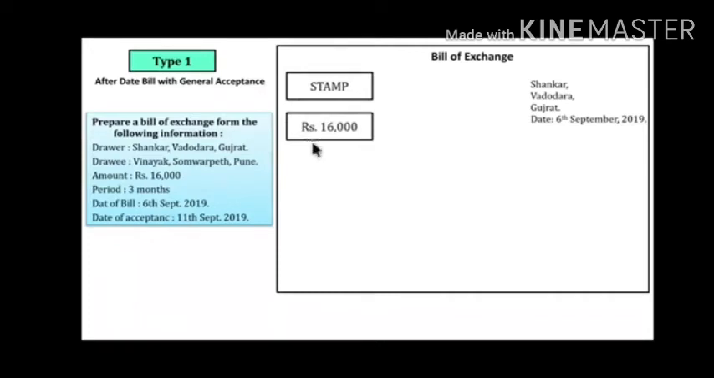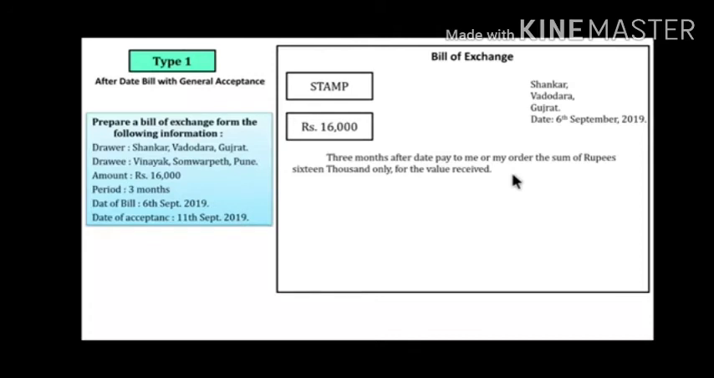Now we will start. The amount will be in words, and in rupees, that is in numbers, 16,000. Okay, the amount which is mentioned here. Now we will start the matter. The period of bill is 3 months. So in words we will write 3 months after date. Pay to me or my order the sum of rupees 16,000 only for the value received.